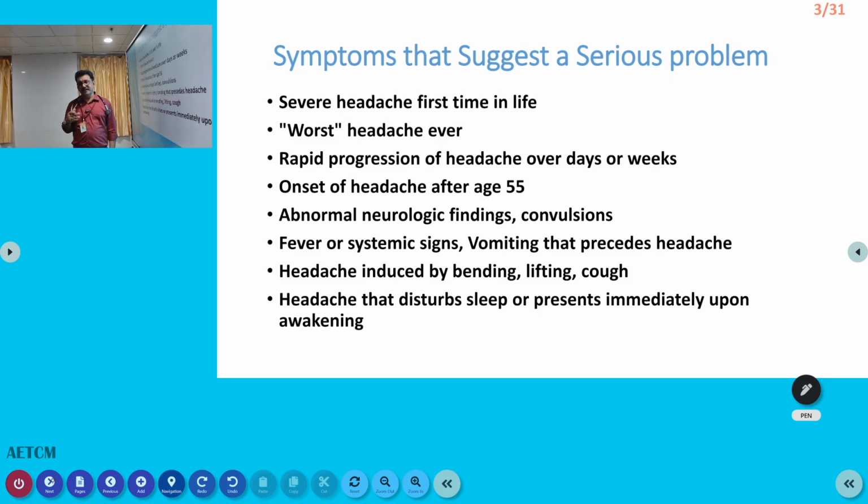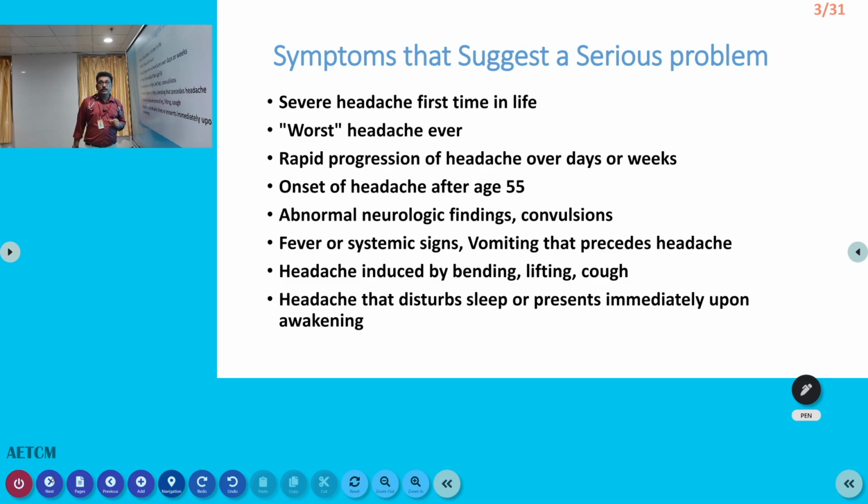Normally, migraine starts in the younger age group itself. Then it continuously presents throughout the lifetime, and its severity does not increase or decrease. Abnormal neurological findings like hemiplegia, visual loss, and convulsions are also important. Fever with headache may be a part of meningitis. Vomiting with headache can be due to migraine, but it is also seen in raised intracranial pressure. Headache induced on bending, lifting, or coughing can be seen in migraine, but it can sometimes be more severe due to some other condition like raised ICP.